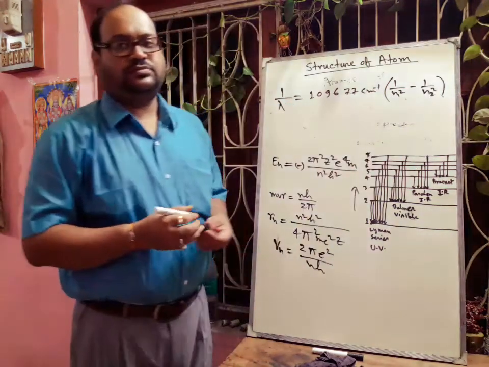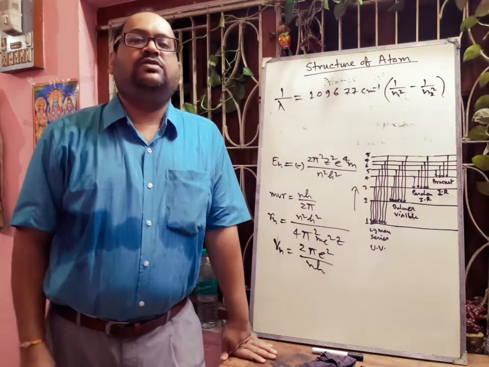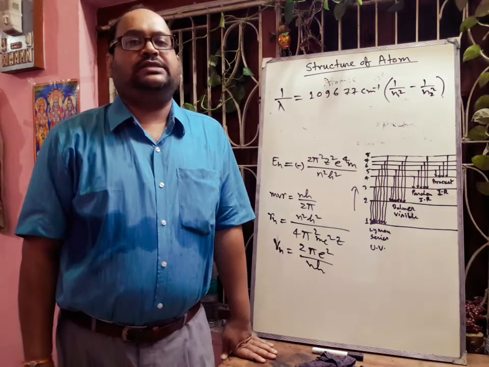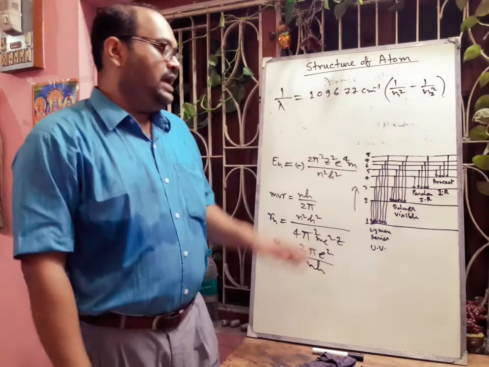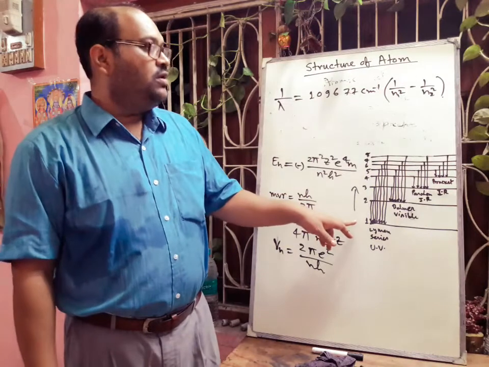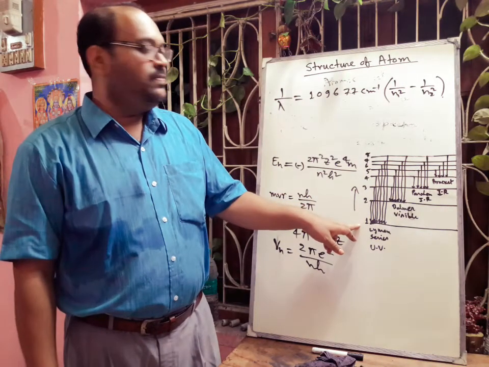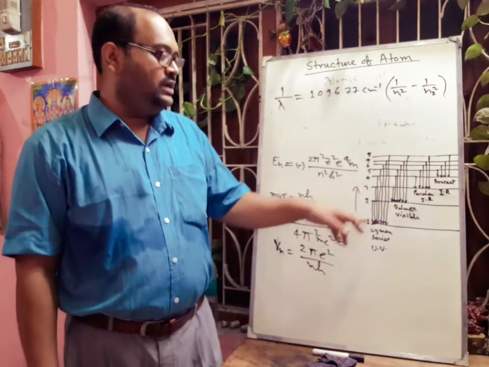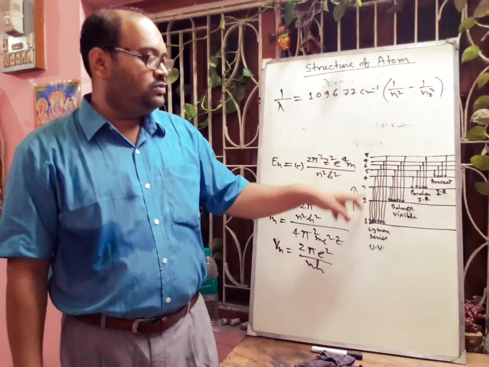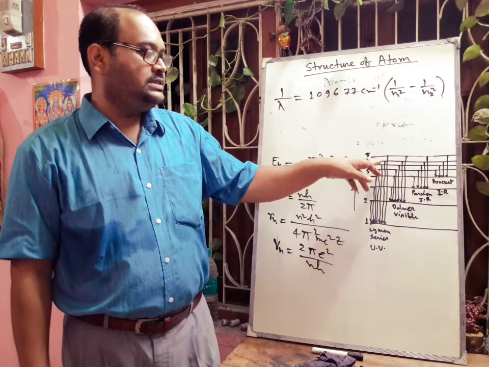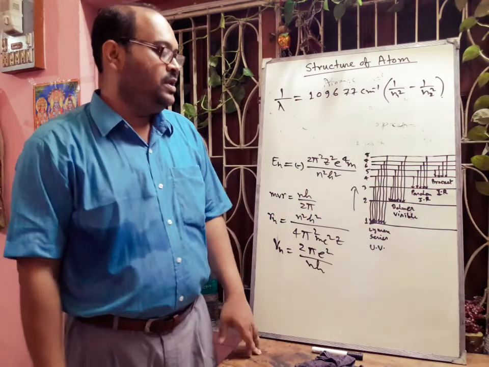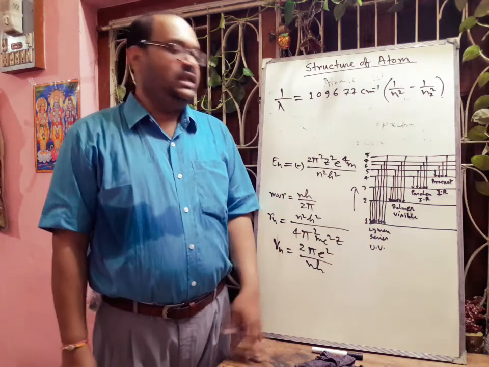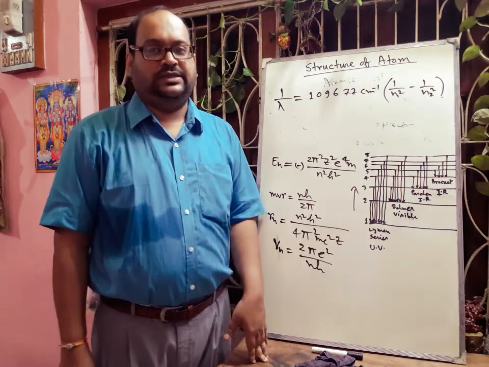Now what are n1 and n2? n1 and n2 are the energy levels, and n2 is always greater than n1. Here n1 is 1 and n2 may be 2, 3, 4, 5, 6, 7. These are the higher energy levels. In this way we get the Lyman series. The Lyman series lies in the ultraviolet region.